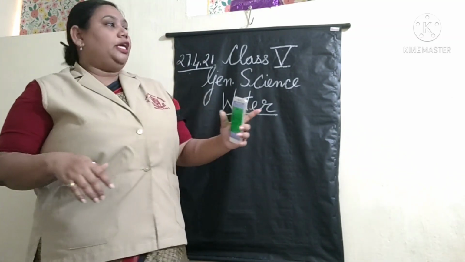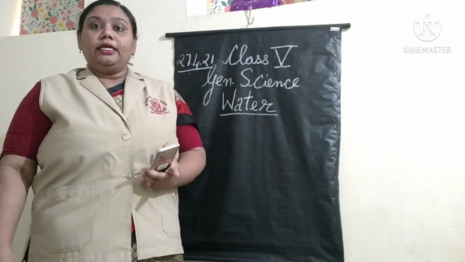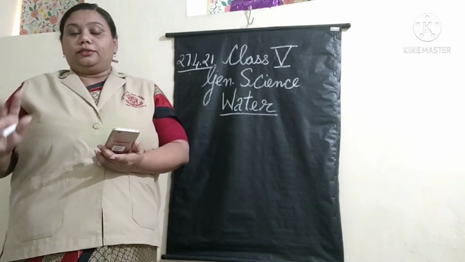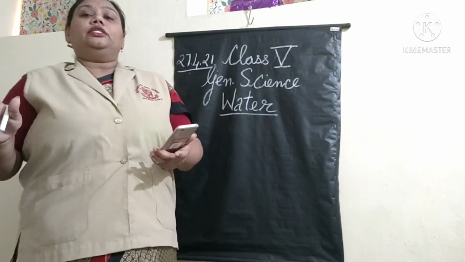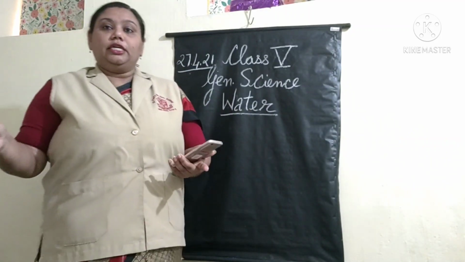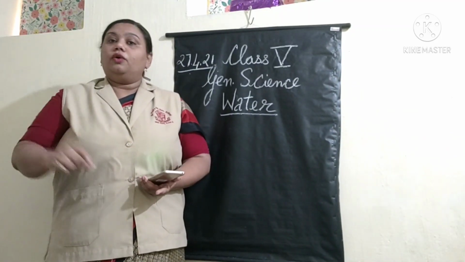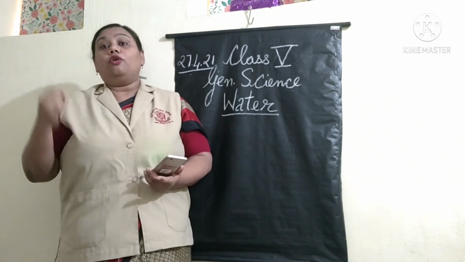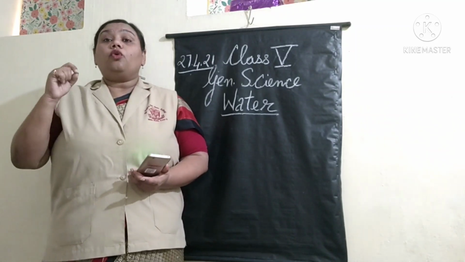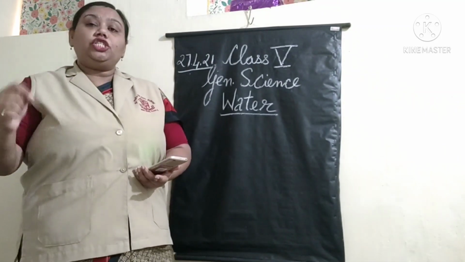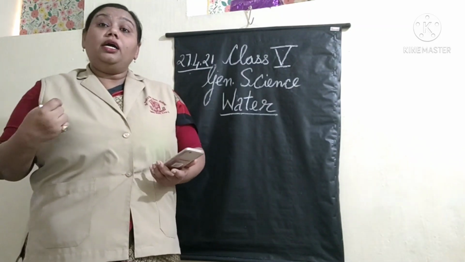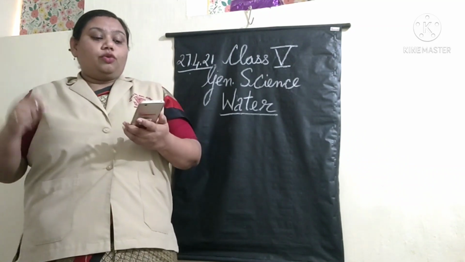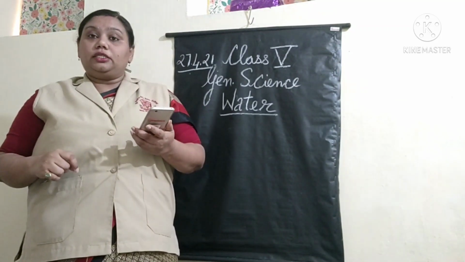In that, we are going to start with a new topic, that is water. Now we know that 70% of the earth is covered with water, isn't it? 70% of our body also is made of water. So water becomes a very, very essential component of our life, of the earth also. So water covers 70% of the earth.